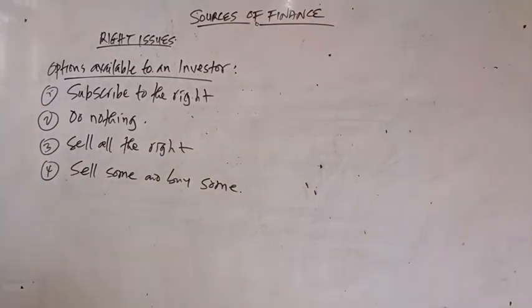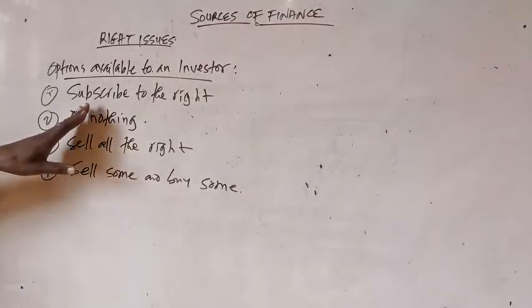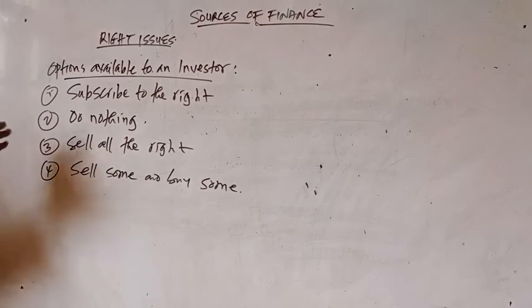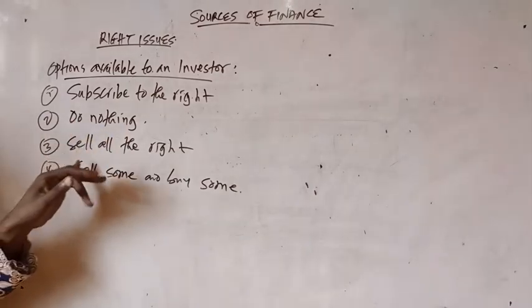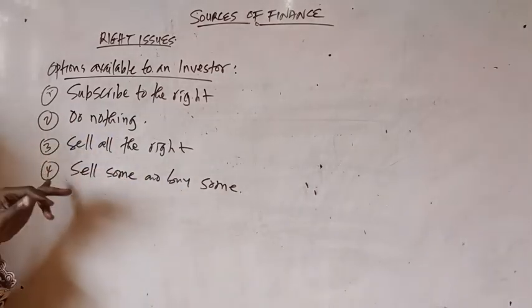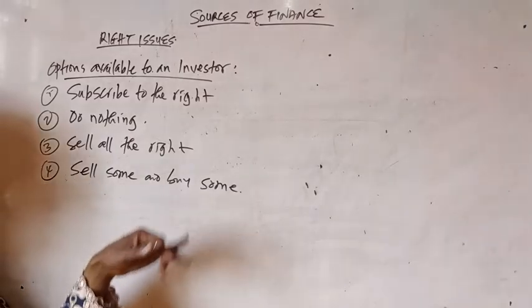These are the four options available to an existing shareholder. He has the option to subscribe to the right. He has the option to do nothing. He has the option to sell all the rights. And he also has the option to sell some and buy some.